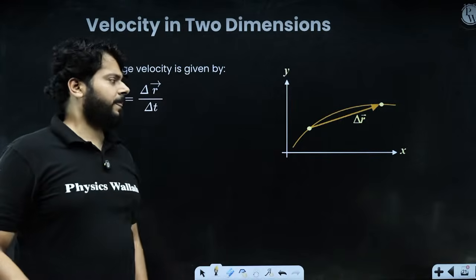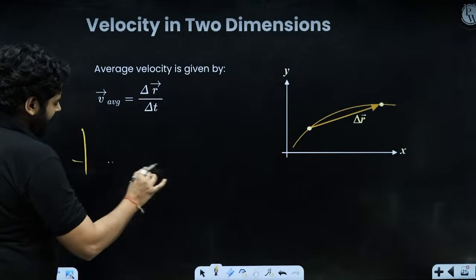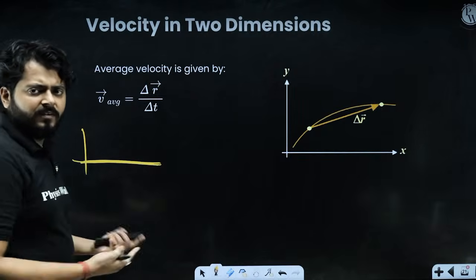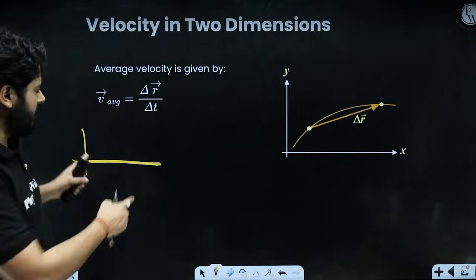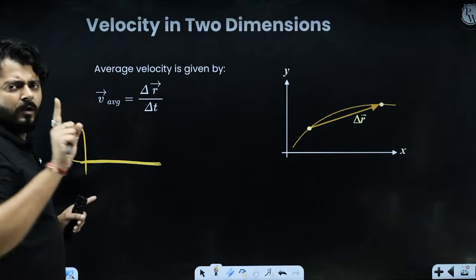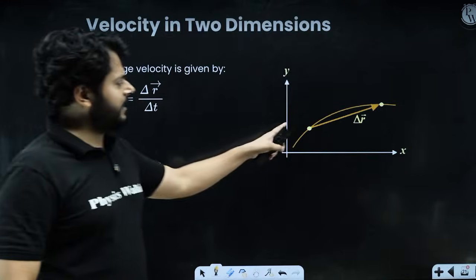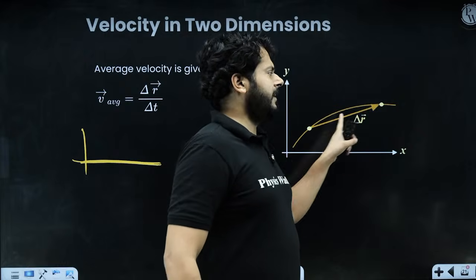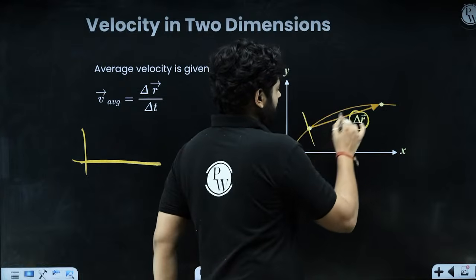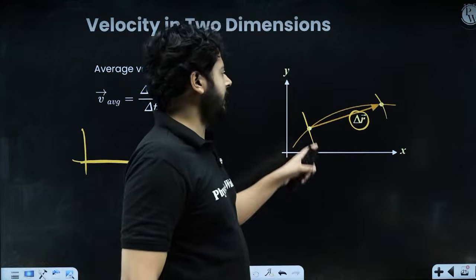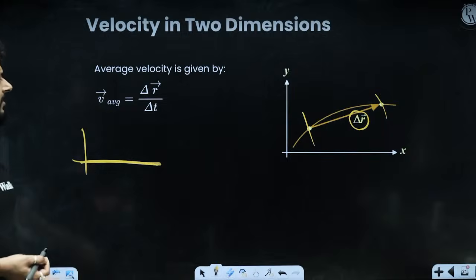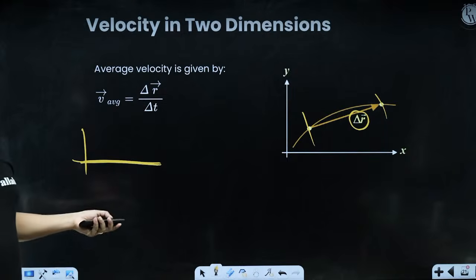So my dear kids, previously the particle was only traveling along one axis like this, right? So you said that the displacement over a given time interval will give you the velocity, right? And here the displacement is only along this axis or this axis, only one dimension. Here what is happening? The particle is moving from x1, y1 to x2, y2. So in place of displacement, we'll be using the displacement vector, right? Particle is moving from this point to that point. So this is the displacement vector, delta r, and time taken is delta t. So average velocity will be delta r upon delta t. No problem with that, right?